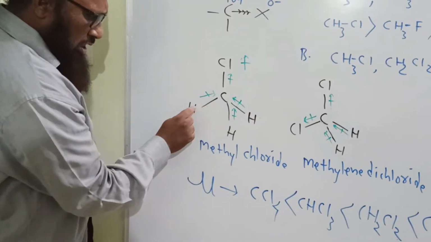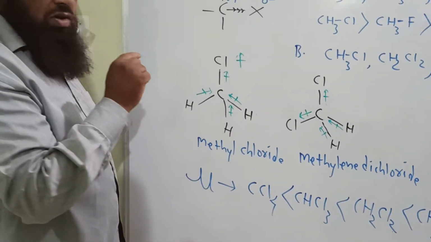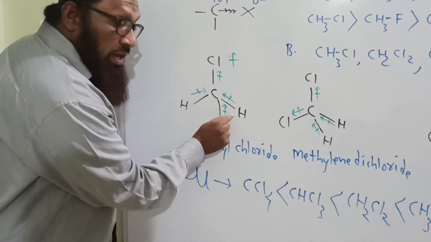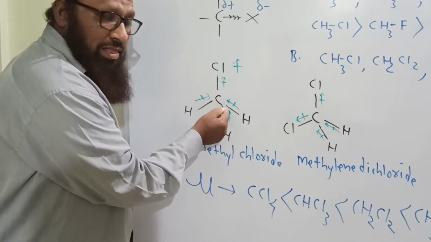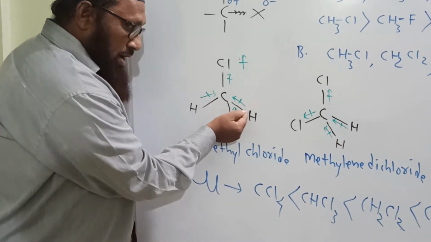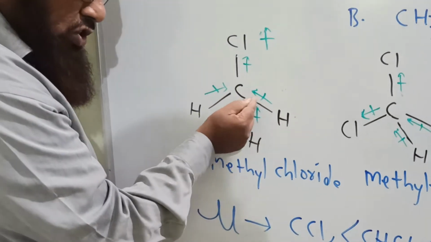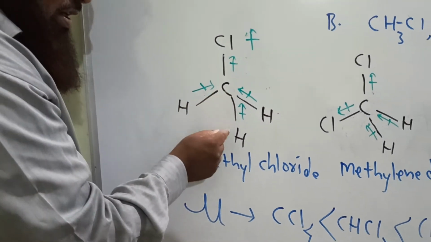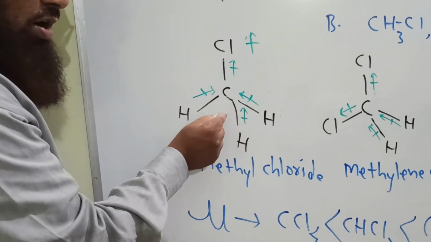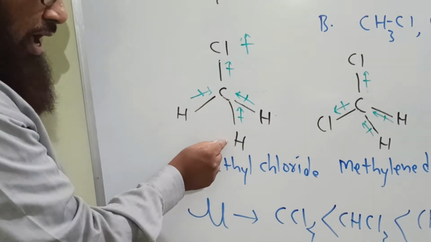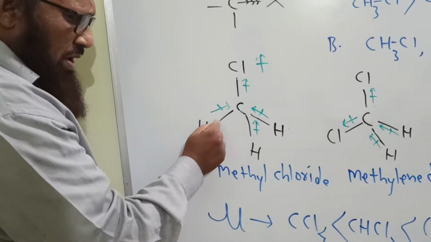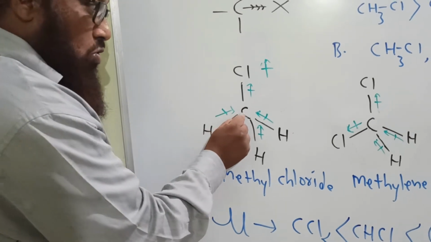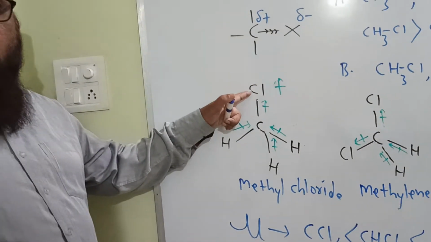See here, CH3Cl. We know that carbon is slightly more electronegative than hydrogen. Then the dipole moment is towards this carbon. Then again in the next hydrogen-carbon bond, carbon is slightly more electronegative than hydrogen, and the dipole moment is in this direction. The same is true for this one. Now look here, this is a C-Cl bond.